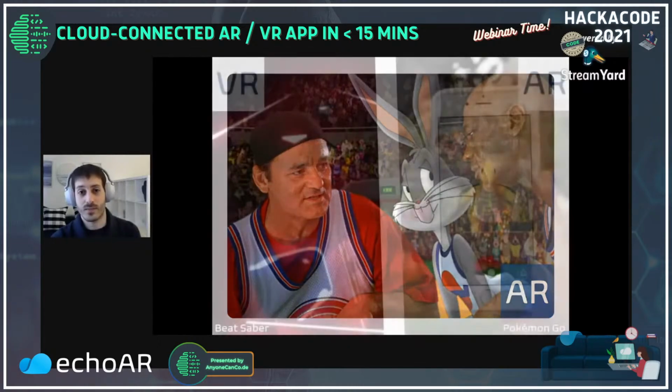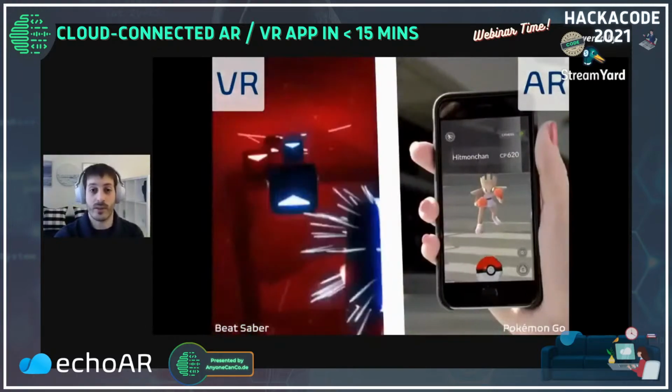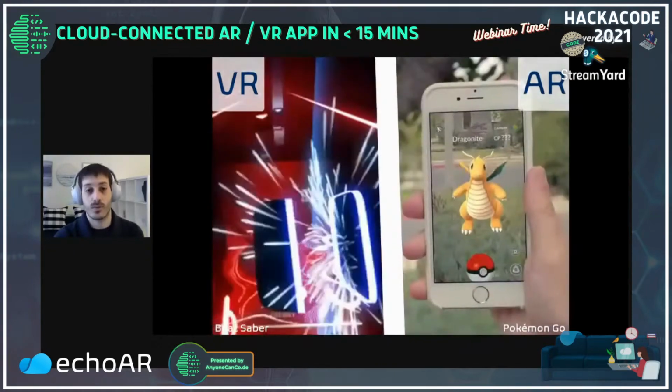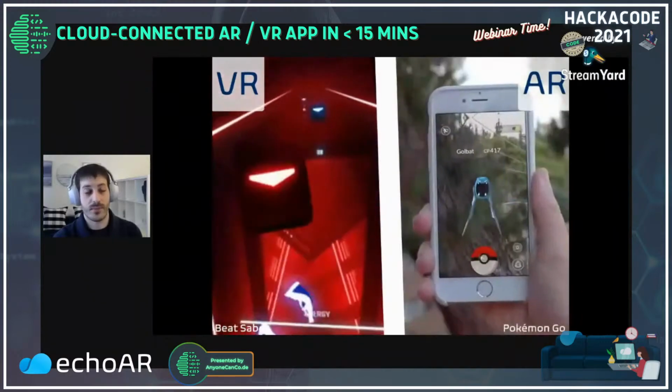A real world example of this is something that you all know, something like Pokemon Go, when people are running around interacting with digital monsters that are not really there. Or in VR, we have the example of Beat Saber, when you can slash cubes based on the rhythm of the music. Really, really cool use case of augmented and virtual reality.